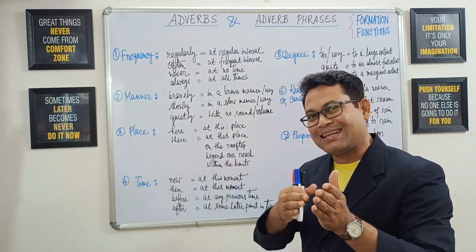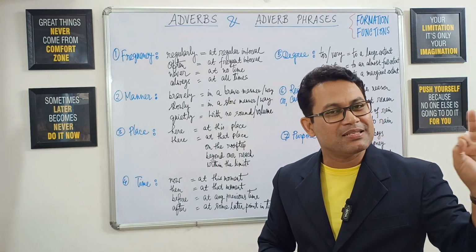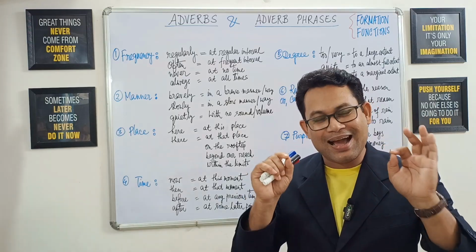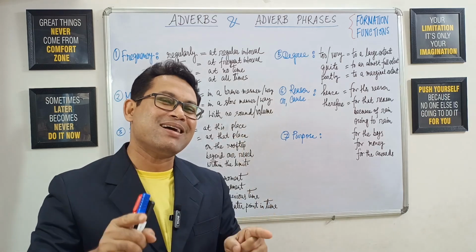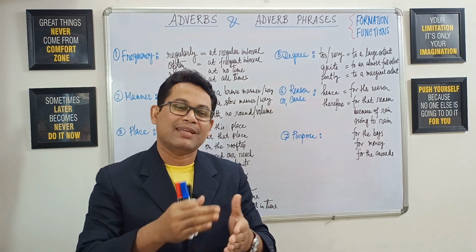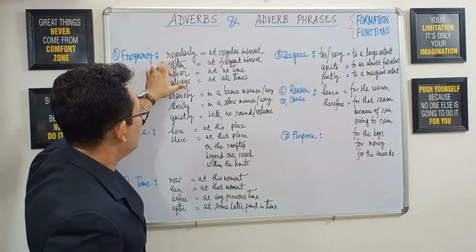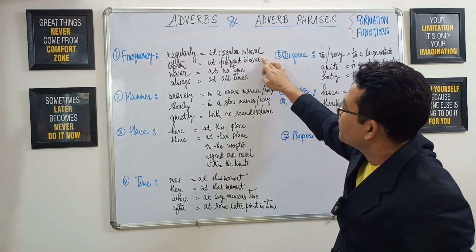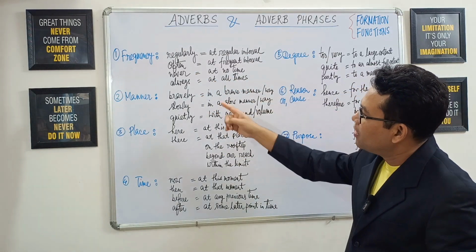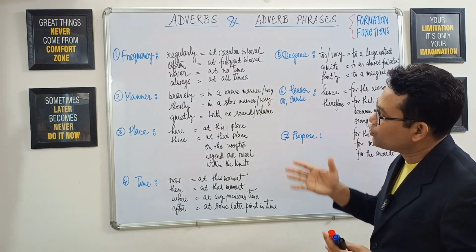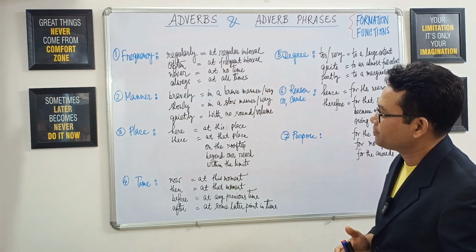But in some cases, that combination of preposition plus noun or noun phrase will form some adjective phrases as well. In other words, if we get an adverb phrase, that phrase must begin with a preposition, and then we will get a noun or noun phrase. Take for example, frequency adverbs: regularly can be expanded like at regular interval, often at frequent interval, never at no time, always at all times. So all four are beginning with a preposition, in these cases at.